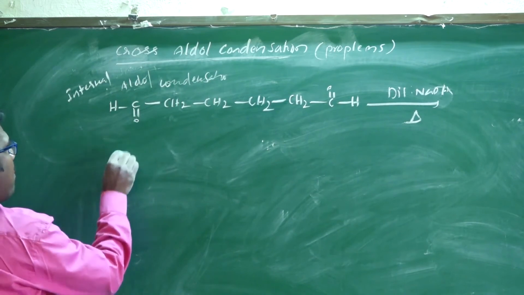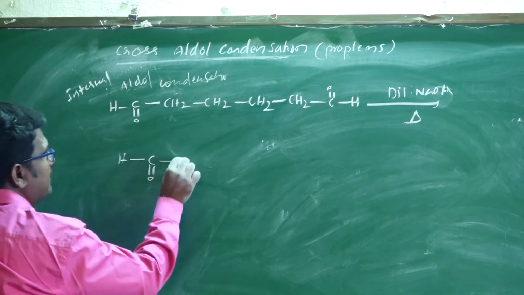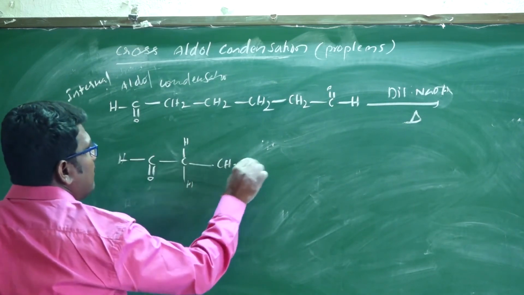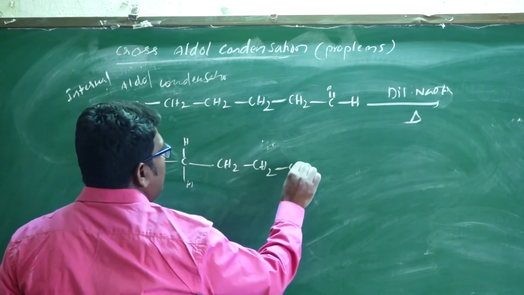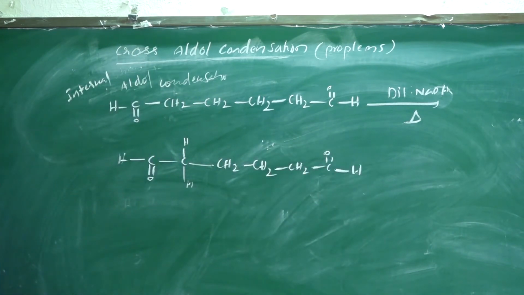So here, H and it can conveniently be written as H CH2 CH2 CH2 C double bond OH. So there is a possibility of a cyclic compound. Which cyclic compound, a 5-membered ring or a 6-membered ring?